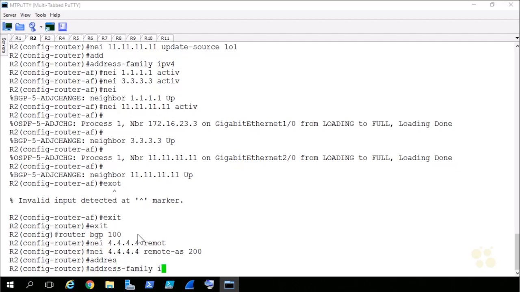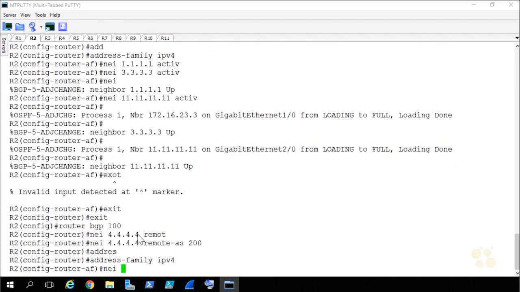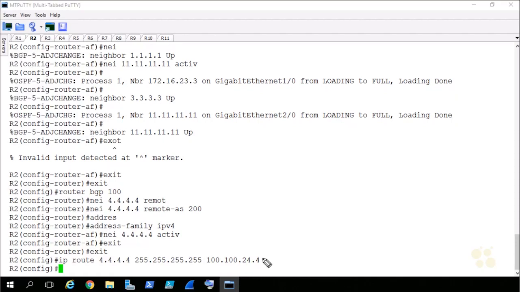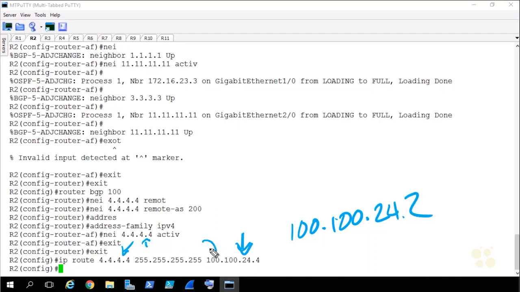I will go into address family IPv4 and activate this relationship. We'll say neighbor 4.4.4.4 activate. And then I'll exit out of router configuration mode and quickly give myself a static route to 4.4.4.4, going out that outbound interface, just like that. So at this point, our router is trying to reach 4.4.4.4, sourcing the TCP packet from 100.100.24.2. Now it's looking in the route table for 4.4.4.4, and it sees that it's outbound towards this locally connected interface. So R4, when we issue the neighbor statement, would be expecting a neighbor of that IP address.